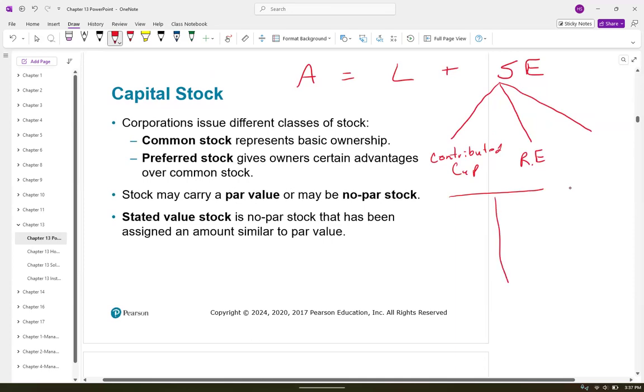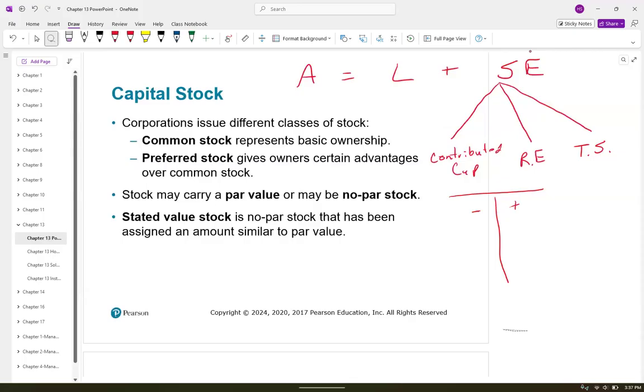To increase these, we're going to credit them. That works for both of these. And to decrease it, we would debit it. That's why it's really important to follow those debit and credit rules, because remember, equity has that normal credit balance.